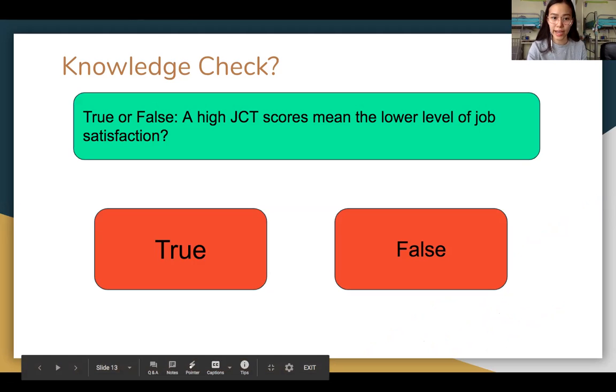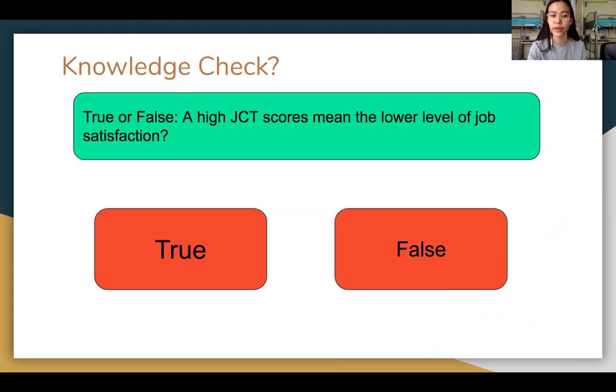True or false, a high JCT score means a lower level of job satisfaction. Hope that you still remember JCT means job characteristics theory. We have these equations from the previous video, and the higher the JCT, the higher the level of job satisfaction. And that is the reason why the correct answer would be false.